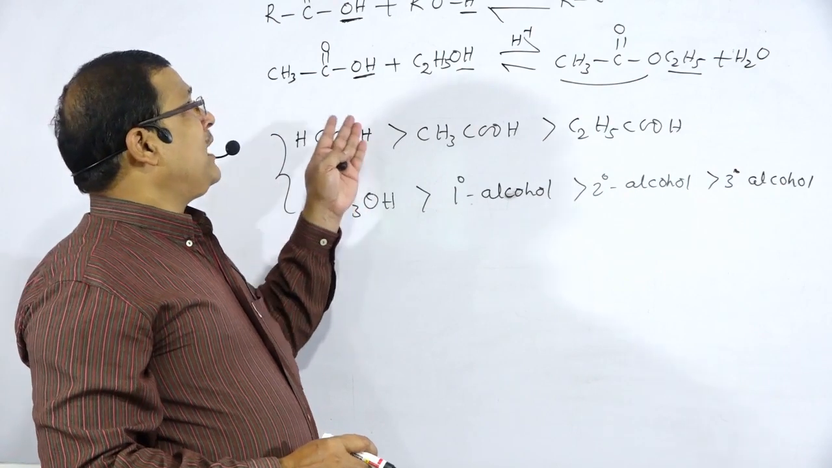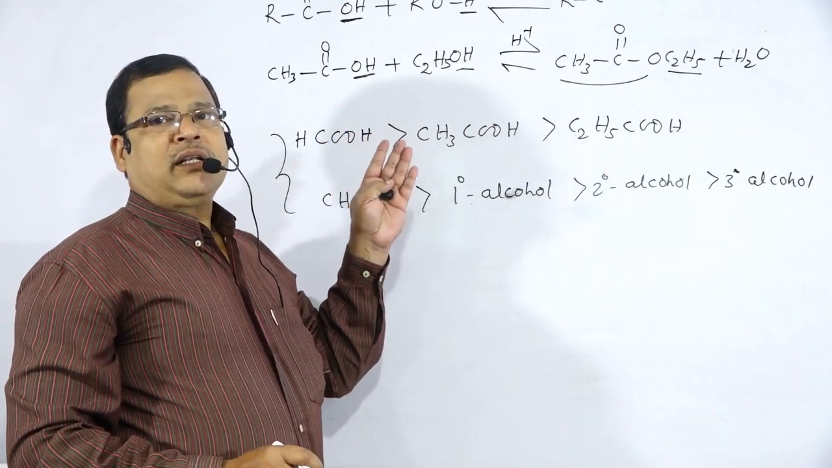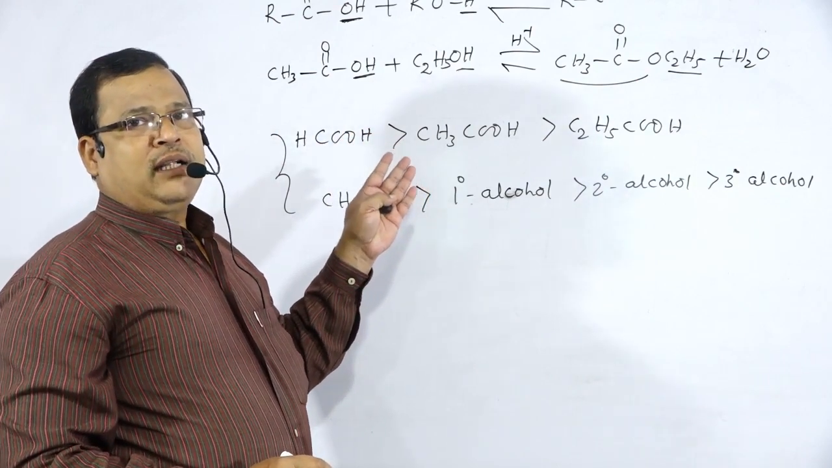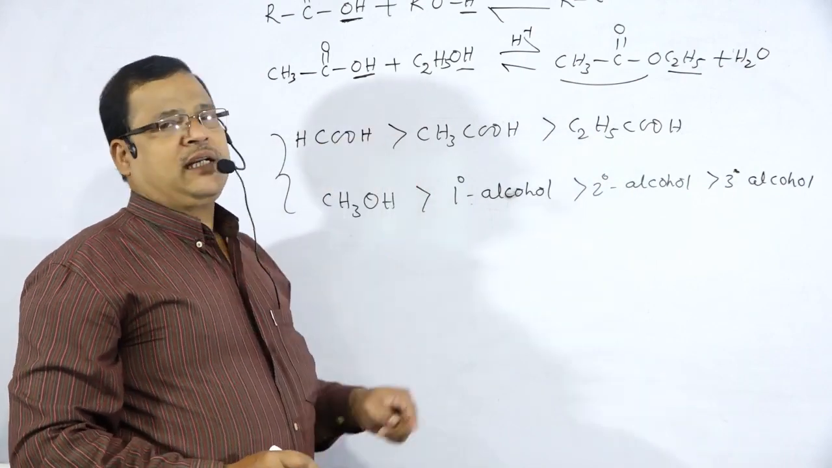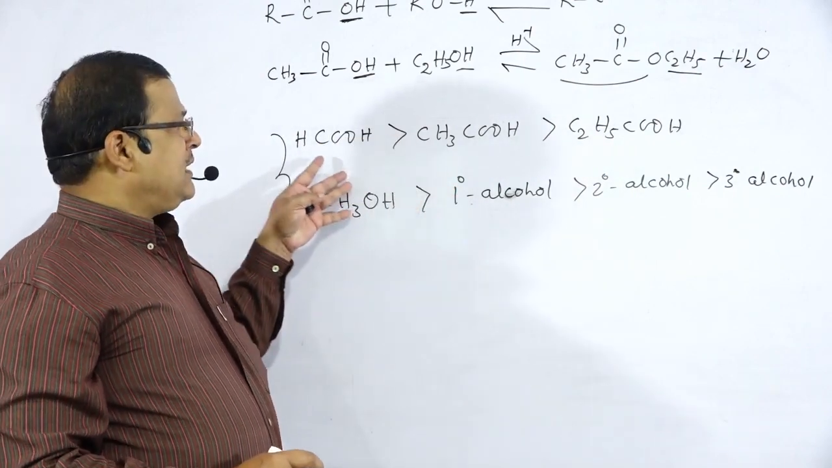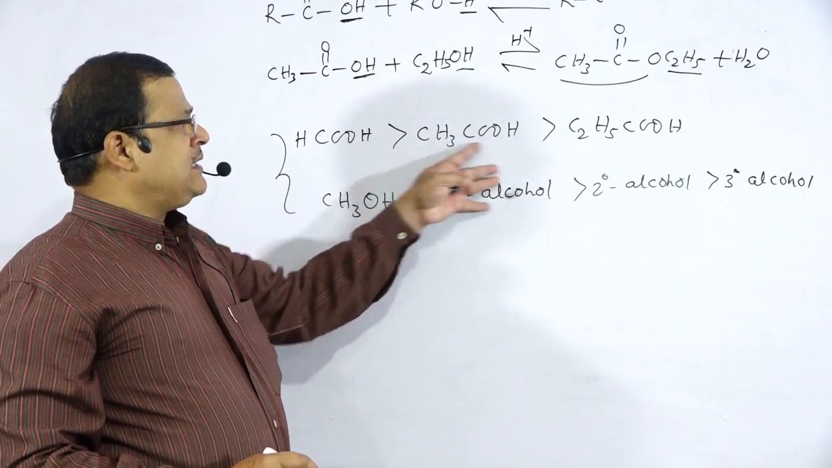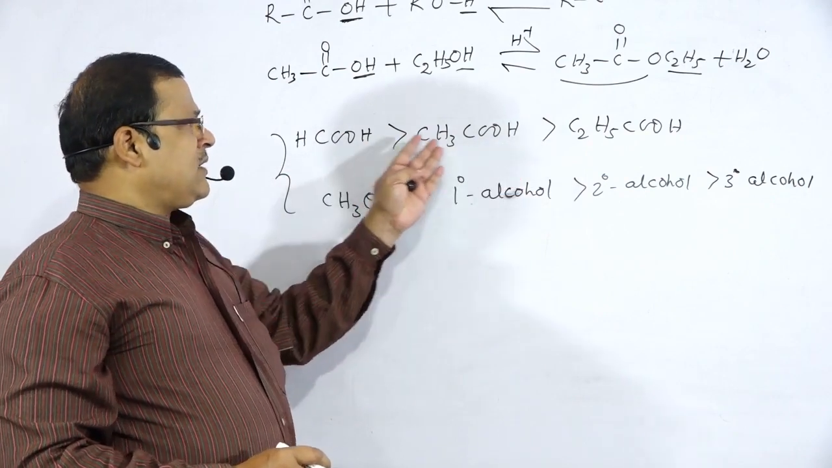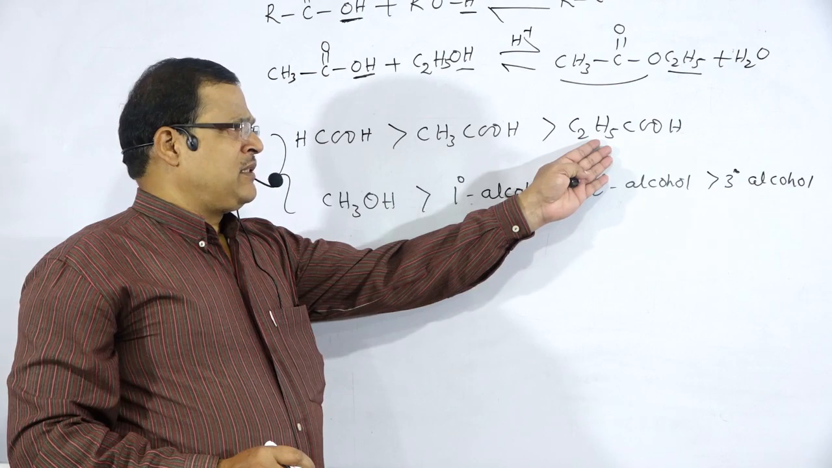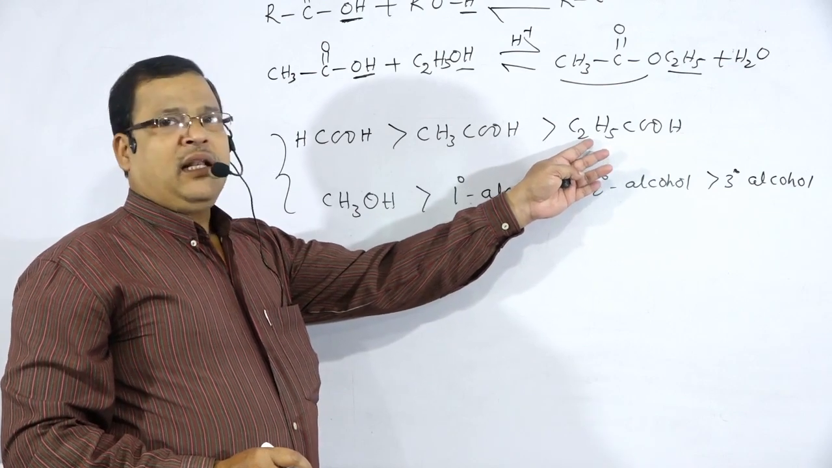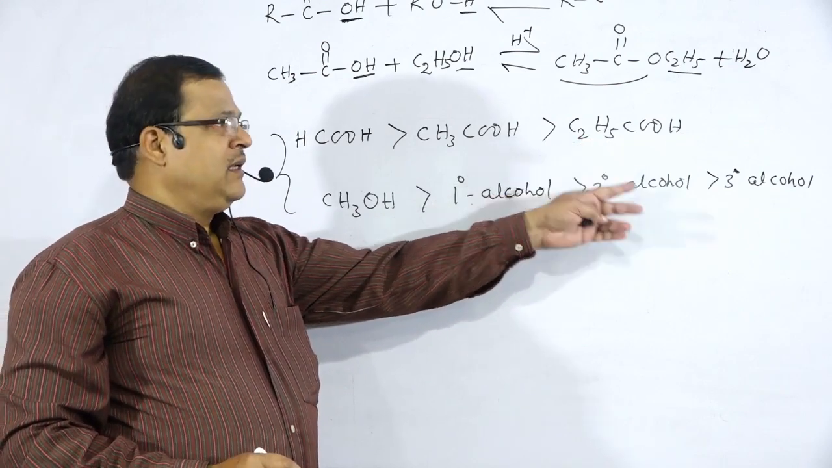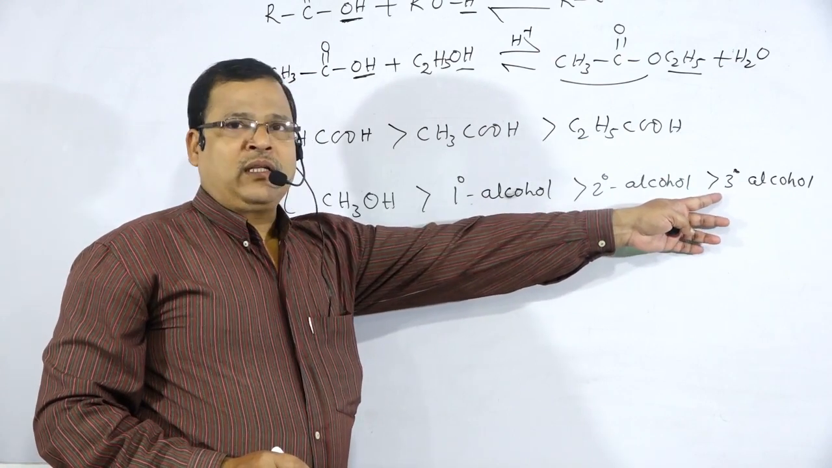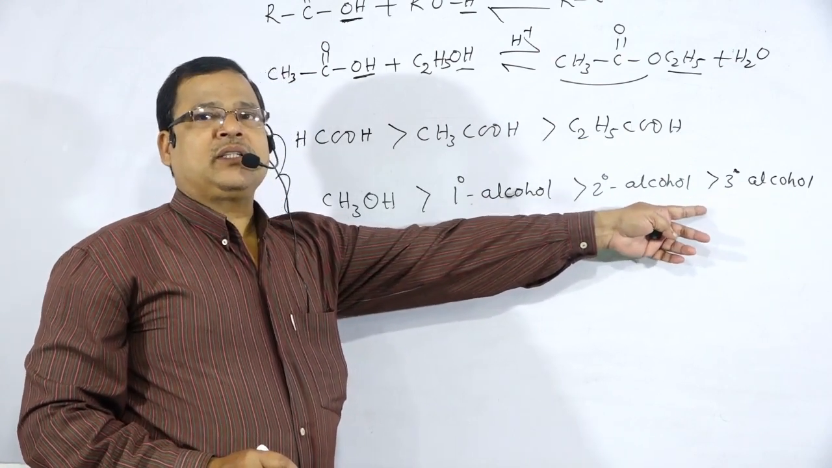Next we'll go for the mechanism of the esterification reaction. We have to explain the mechanism of the esterification reaction. This is the decreasing trend: HCOOH greater than CH3COOH greater than C2H5COOH, more bulky, less effective for ester formation. Tertiary alcohol is more bulky, less effective for ester formation.